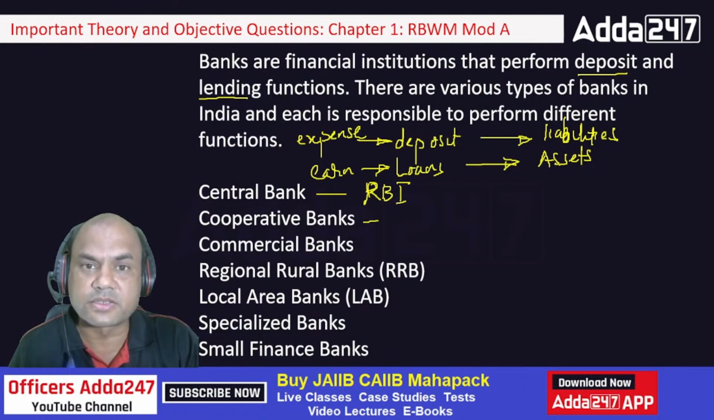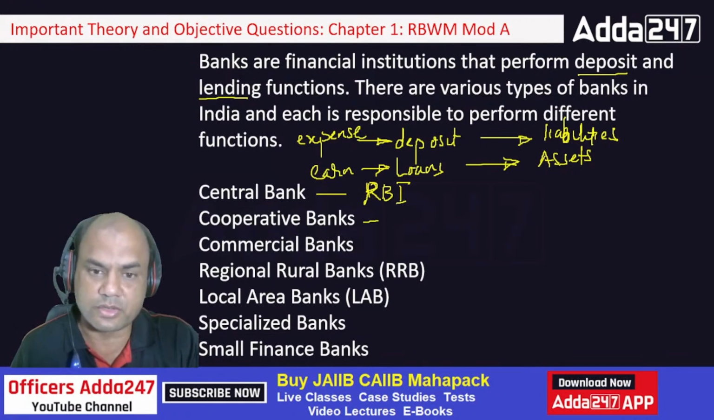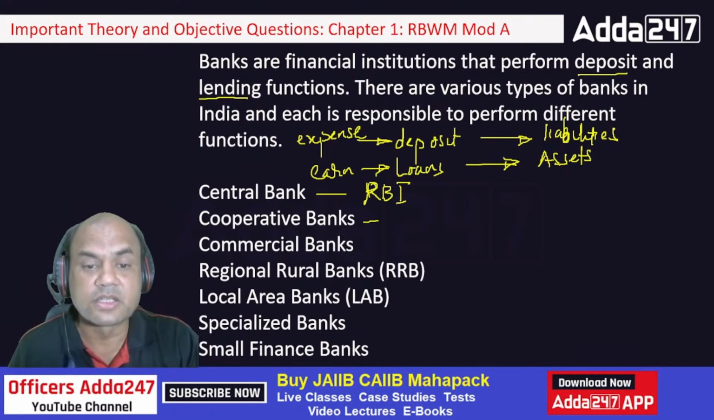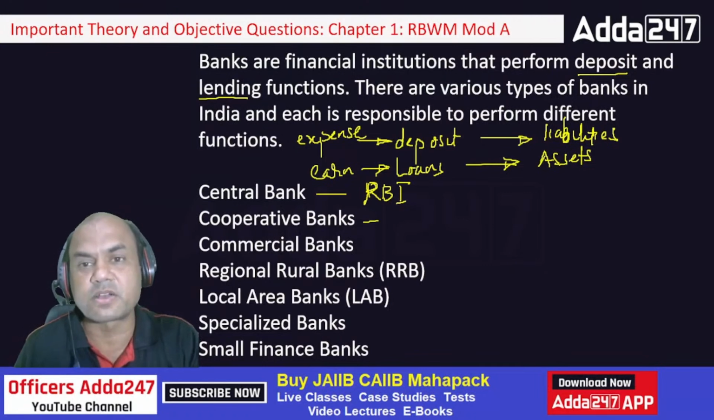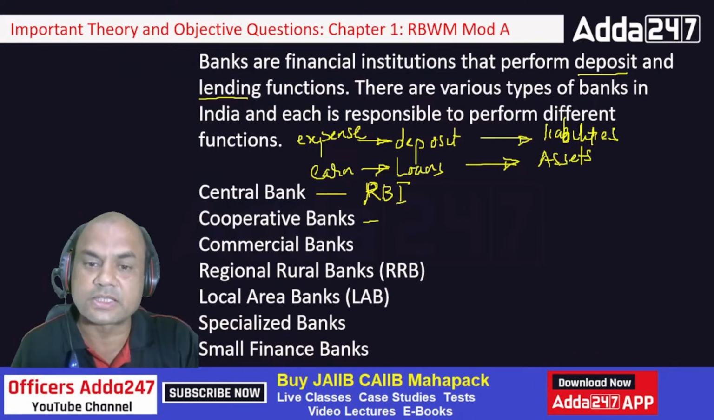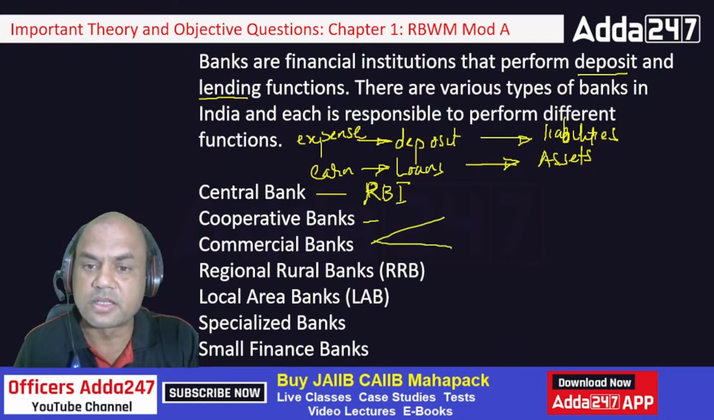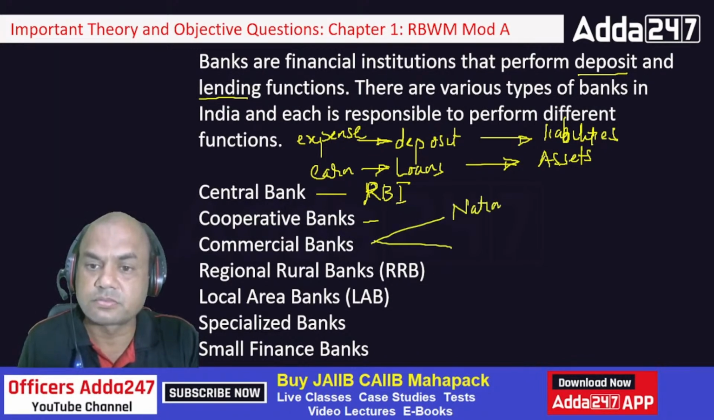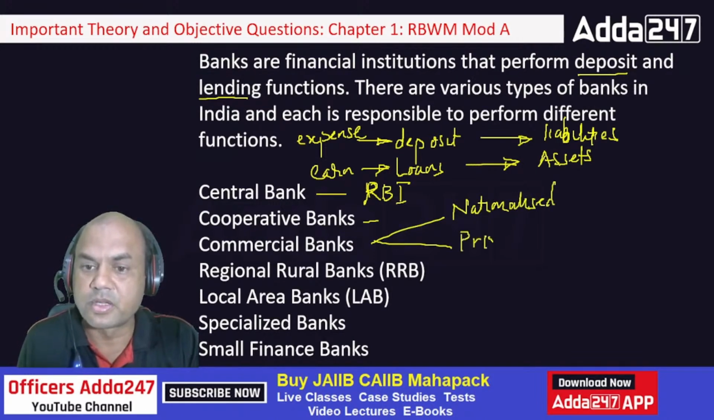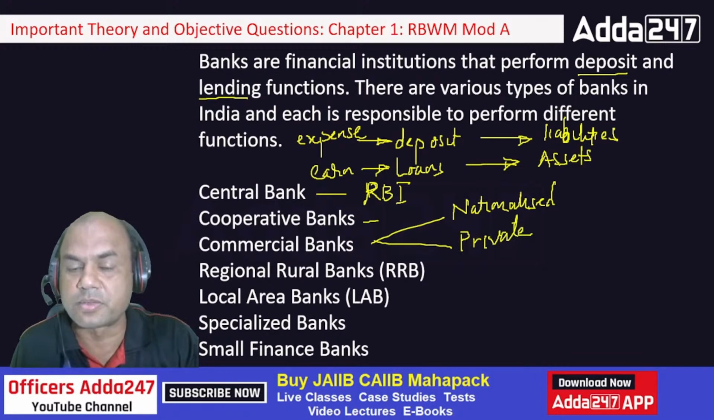What are cooperative banks? Cooperative banks are formed by the members themselves by depositing the money capital, and they start a bank themselves. It is generally started as a cooperative society. Cooperative banks are governed by the Cooperative Societies Act. Then there are commercial banks. Now, what are these commercial banks? Commercial banks are of two types. Always remember. One is nationalized bank and second is private bank. So these are the two types of commercial banks.